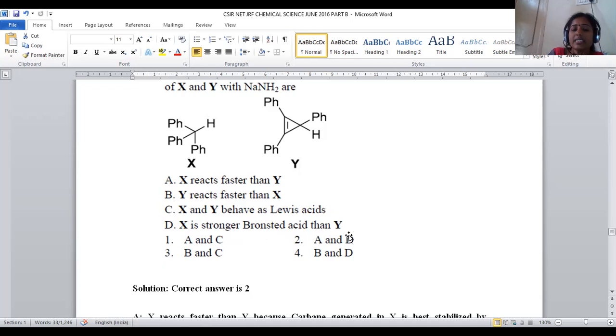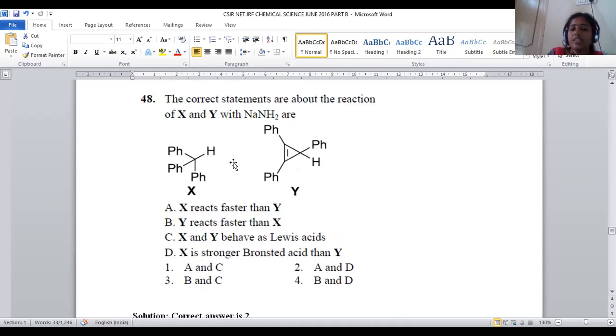X is a stronger Bronsted acid than Y, because H plus is readily removed from the system. If H plus is readily removed, what happens? An H plus donor is called a Bronsted acid. An OH minus donor is called the base. An H plus acceptor is called the Bronsted base, right? So since it is removing H plus readily, it is the stronger Bronsted acid. That is also a correct statement. X reacts faster. X is the Bronsted acid. Both are correct statements. For question number 48, option number 2 will be the correct answer, right? So A and D are the correct statements.